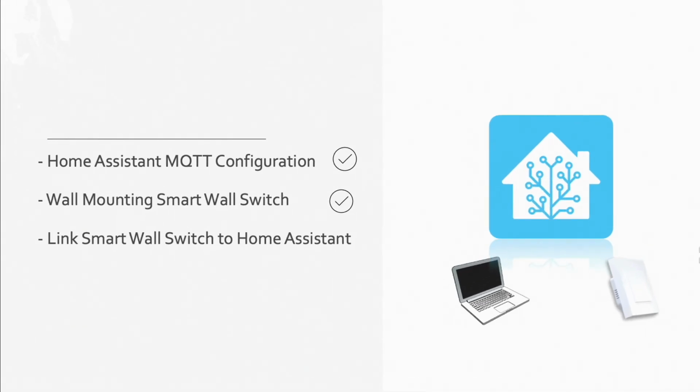Great! You have now completed linking the IntelKA Smart Wall Switch to Home Assistant.